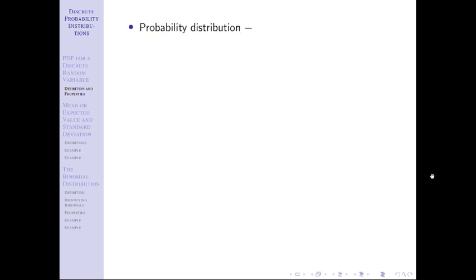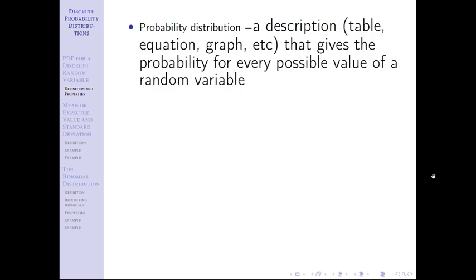A probability distribution is a description that gives the probability for every possible value of a random variable. And by description, we mean table, equation, graph. When we get to chapter 6, it'll look a lot like a graph. In chapter 4a here, we'll be mostly working with tables.